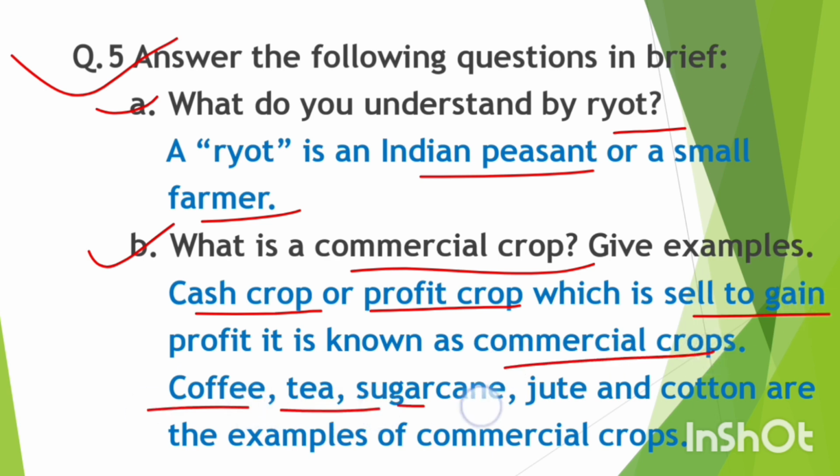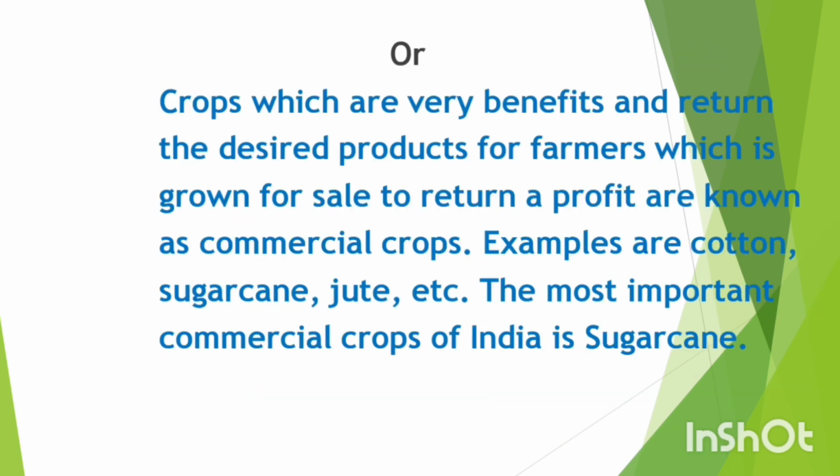Coffee, tea, sugarcane, jute and cotton are examples of commercial crops. Or another answer you can write: crops which are very beneficial and return the desired products for the farmer, which are grown for sale to return a profit, are known as commercial crops. Examples are cotton, sugarcane, jute, etc. The most important commercial crop of India is sugarcane.